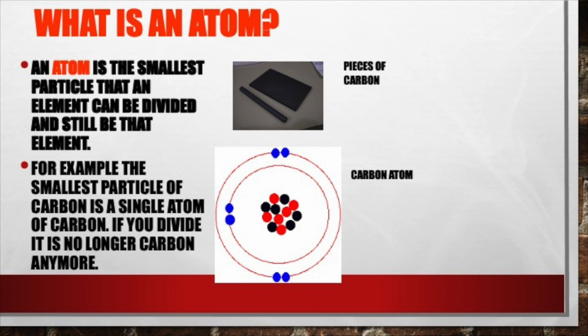So what is an atom? An atom is the smallest particle that an element can be divided into and still be that element. For example, the smallest particle of carbon is a single atom of carbon. If you divide it, it is no longer carbon. So an atom is the smallest piece of an element that still maintains that identity.